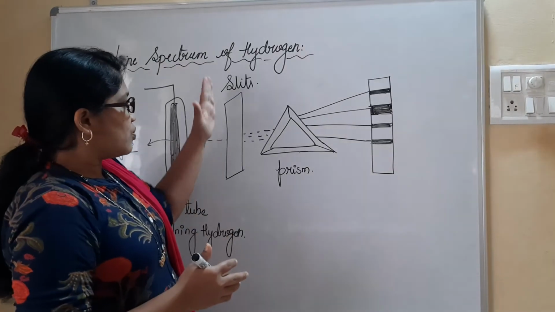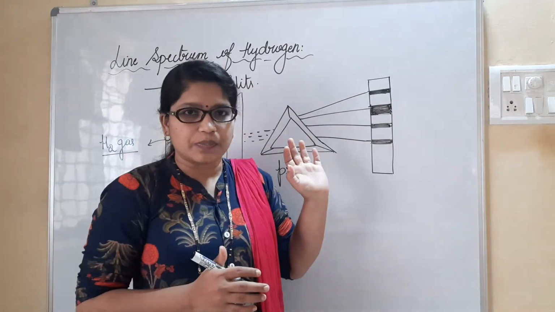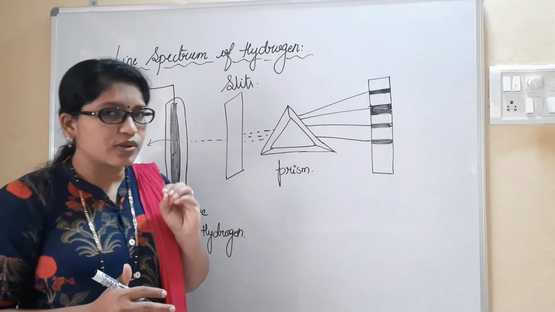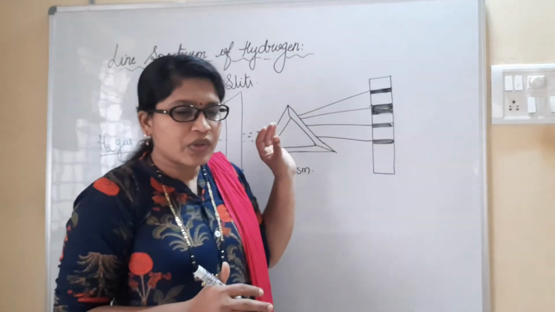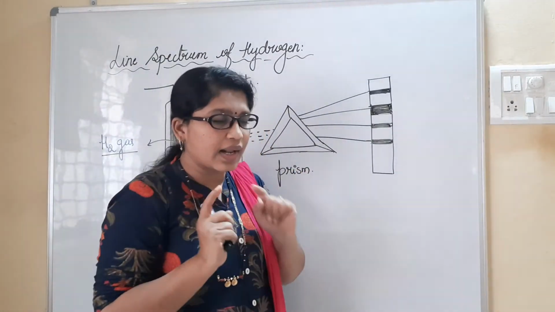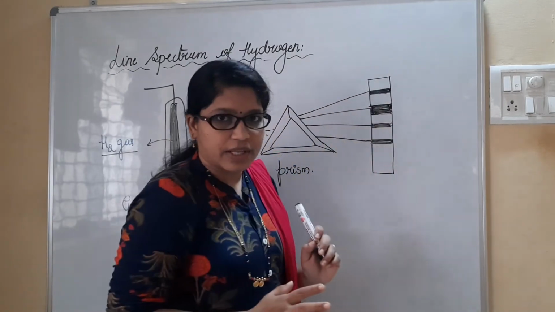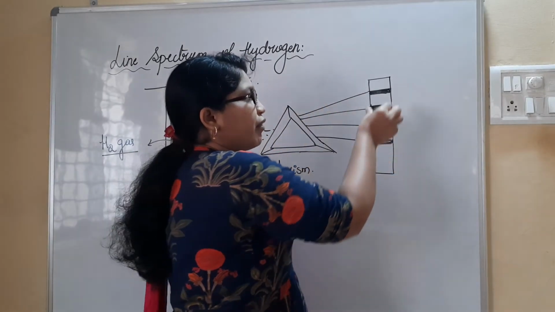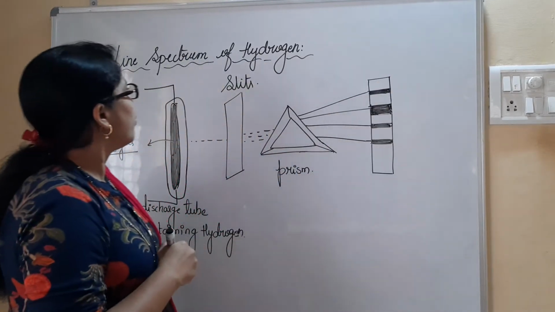Now, when it moves through the slits, it is further passed over the prism. We all know prisms, Nicol prisms. Once it is passed through the prism, since hydrogen has one electron, the light is arranged in different wavelengths, and we get these lines. This is nothing but the photographic film.